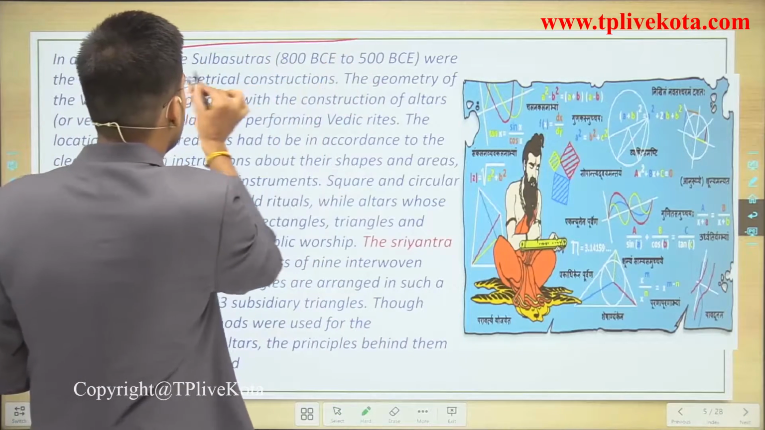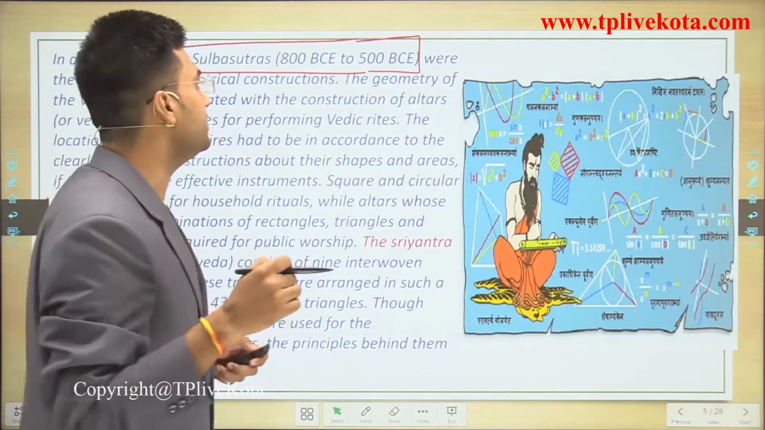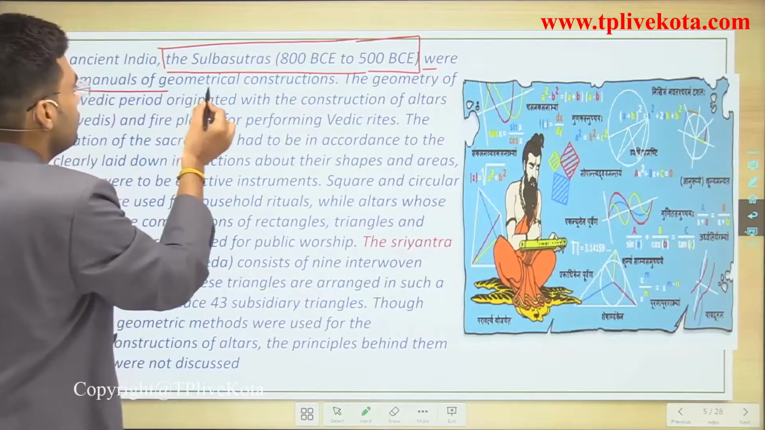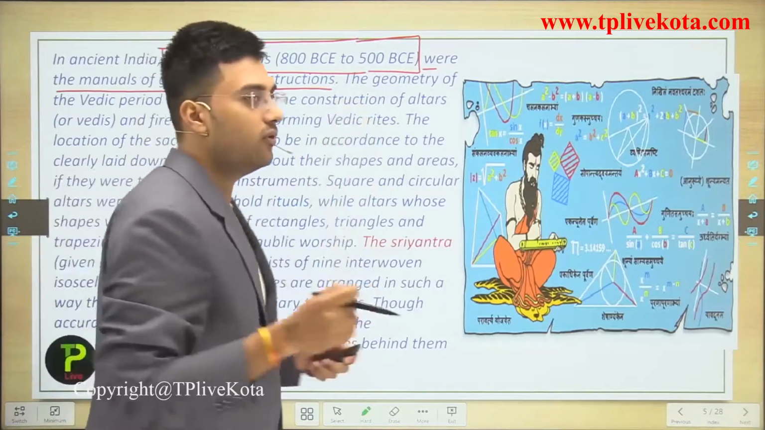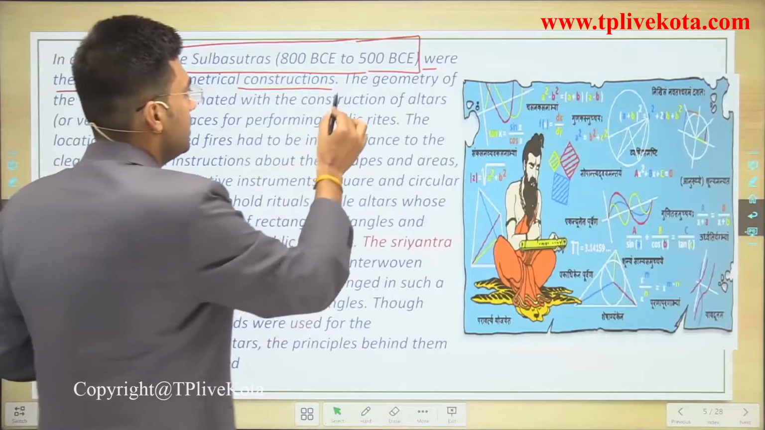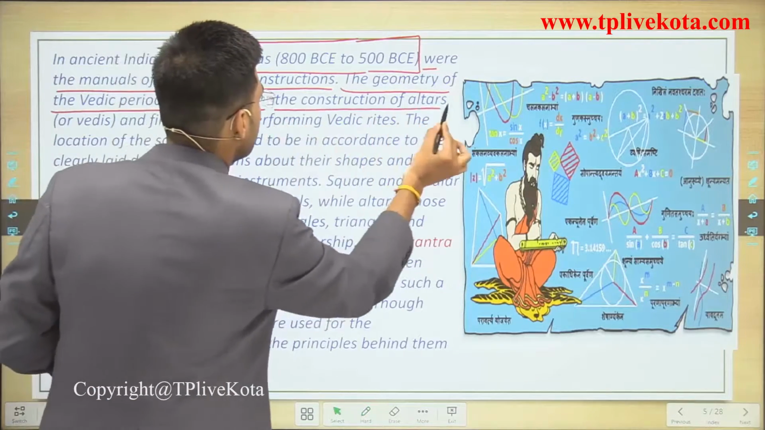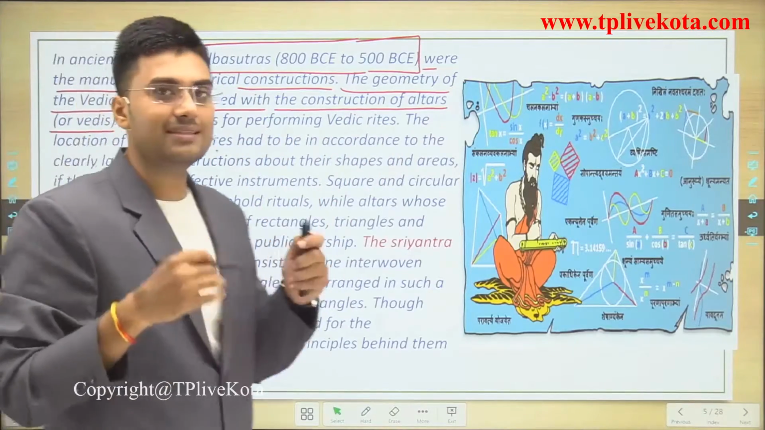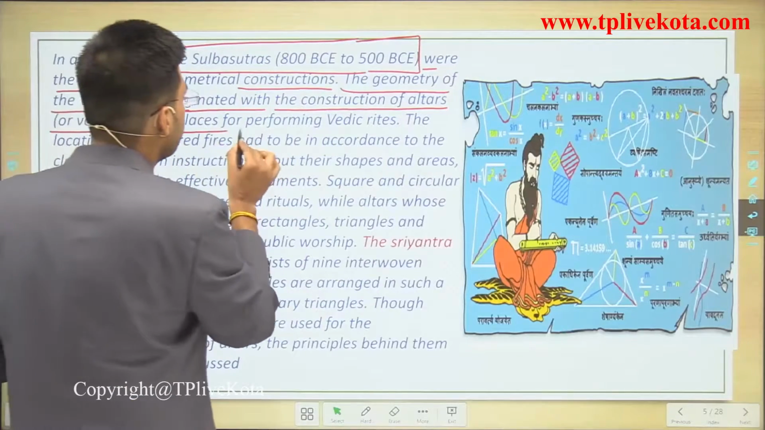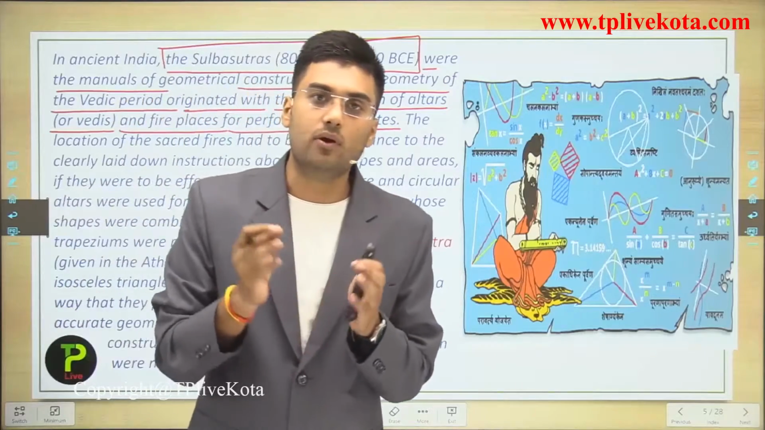The Sulba Sutra. This book dates to around 800 BCE to 500 BCE, and it was a manual of geometrical construction. Now, the geometry of the Vedic period originated with the construction of altars, the Vedis, and the fireplaces for performing Vedic rites. Vedic rites means the yagna that you hear about.